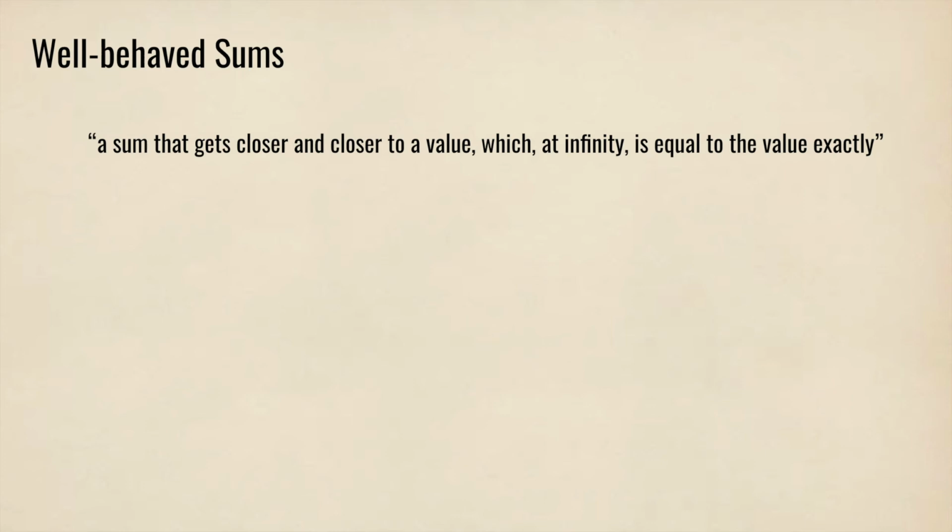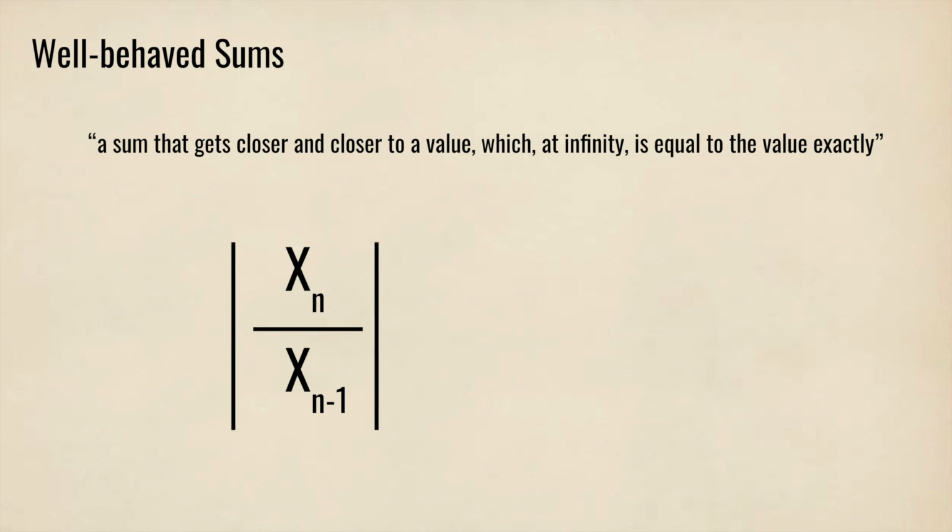As you know, we have an initial sum. Now, let's break it down. So, let's take one of the values of the sum and call it x subscript n. And we divide this value by the number that came before it, x subscript n minus 1. In order to avoid this value being negative, we will use the absolute value for this division. Now, if these numbers are going towards a value, let's call it y, as this n gets bigger, that is, moving towards infinity, and if that value is less than 1, then this is a well-behaved sum.